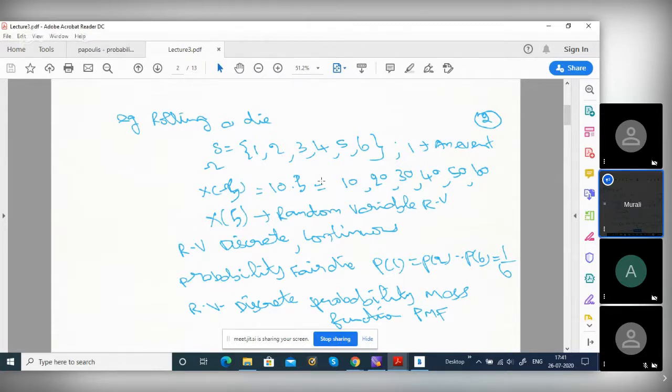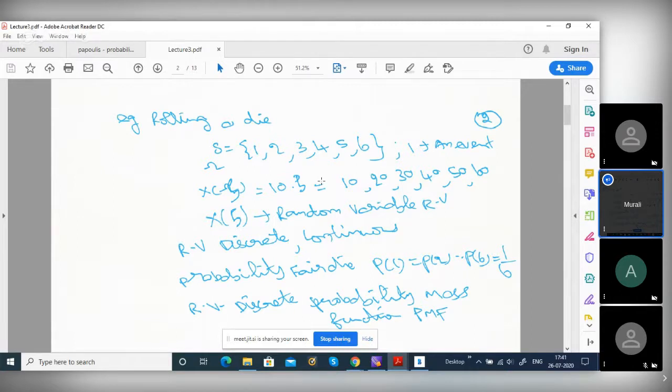So that is why it is called a mass function, whereas density means it is continuous. We know the difference between continuous and discrete. Integers 1, 2, 3, 4, 5, 6 are discrete, right? Between 2 and 3, there is no integer. Between 2 and 4, there is only one integer. They are discrete.